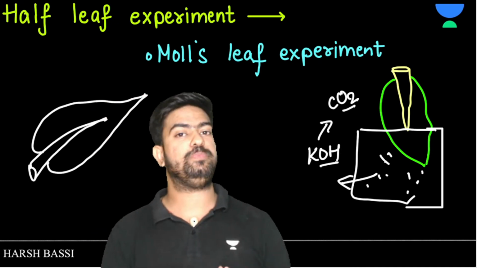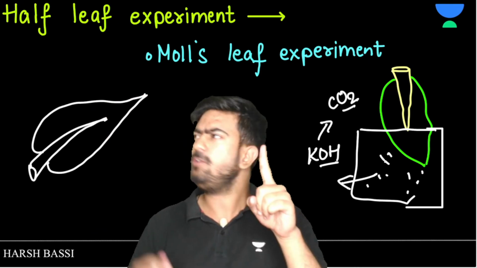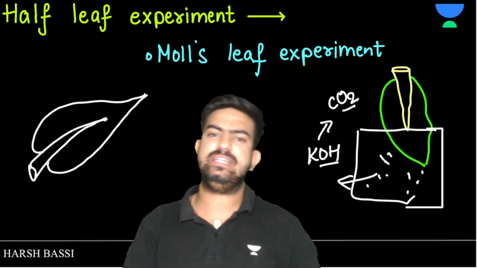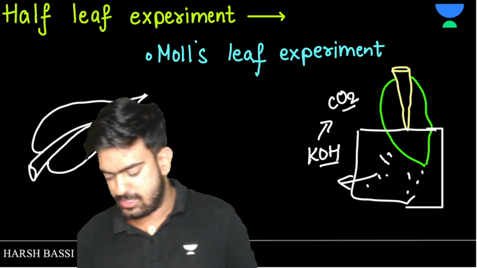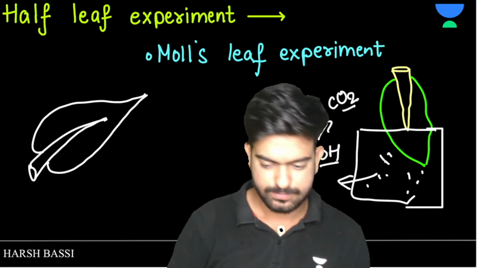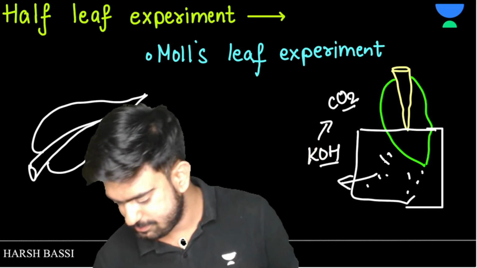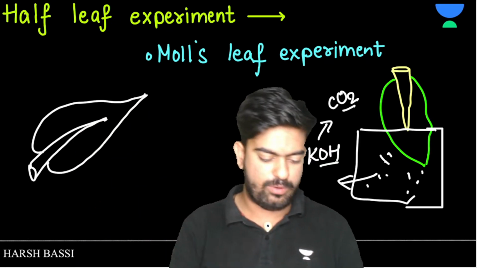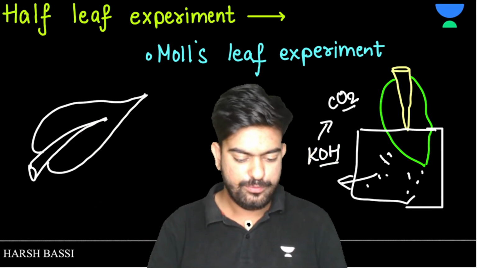So these two experiments proved, number one, that sunlight is necessary, and second, that carbon dioxide is necessary for photosynthesis. Clear to everyone? Great. These were the two experiments in which we discussed some of the basic parts of photosynthesis.